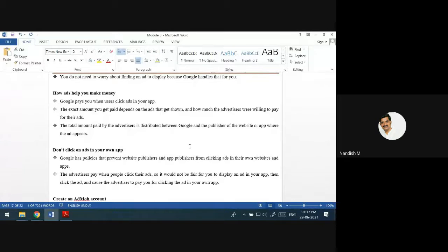The advertisement company is going to get marketing. If I am the publisher of the website or the app and I click on the ad, it is of no use. I am not going to get money if I just click on my own app. We should not do that. Google has a policy that if the website publisher or the app publisher clicks on their own websites, they will not get any amount for that. We should not do that also.